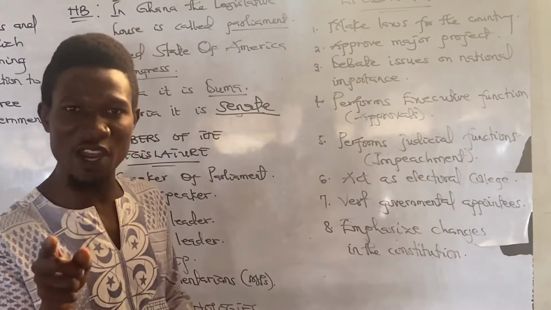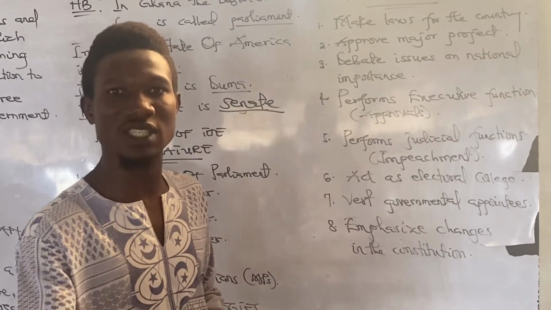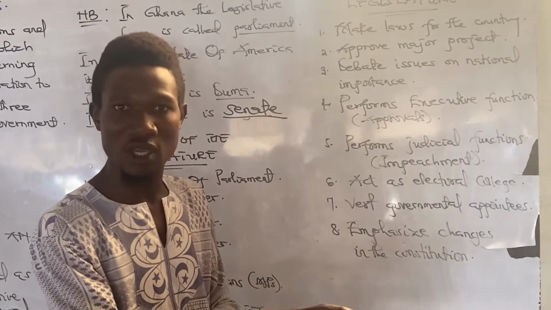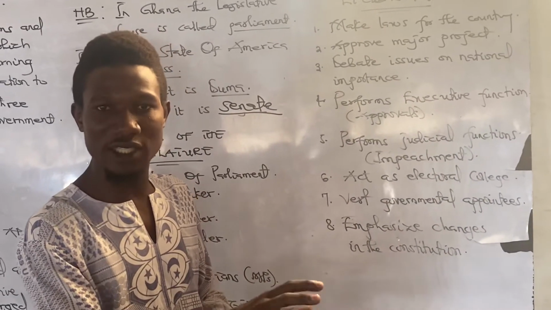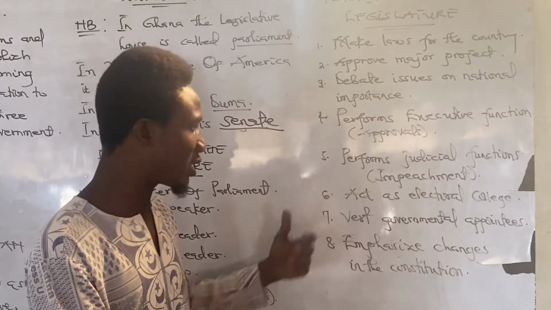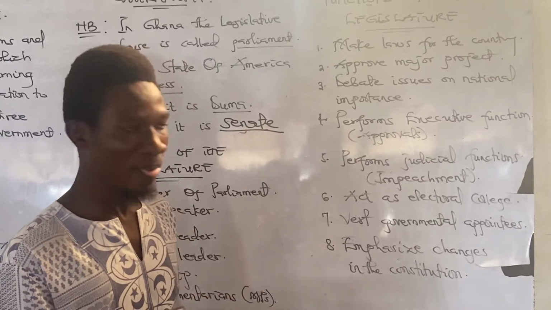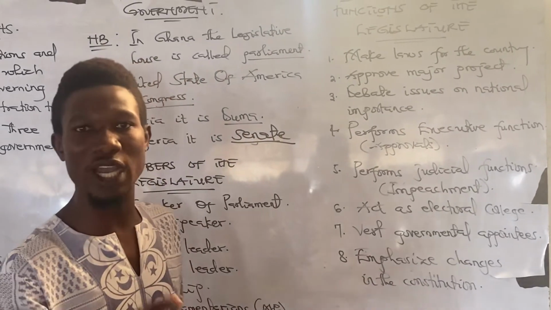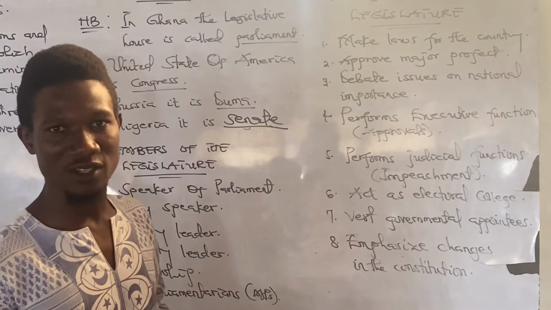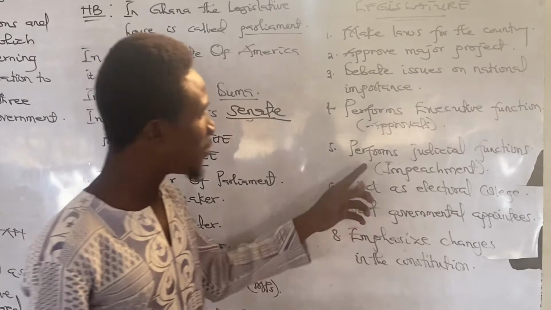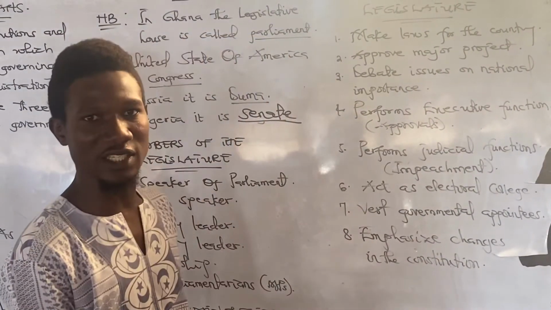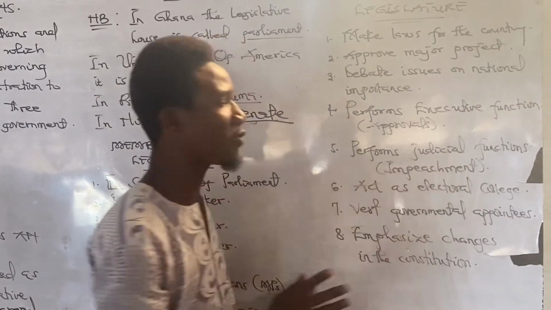They will call you at parliamentary question time and ask you questions concerning the sector you hold. They charge individuals with the law of mandamus, which strictly goes to ministers. It is the prerogative right the legislature uses to charge every minister. If he is found incompetent of doing the job, we can use a vote of no confidence to demote him before his tenure ends. We call this impeachment: demoting any governmental official from position before his tenure. It is one of the works of the legislature, and we call it a judicial function.